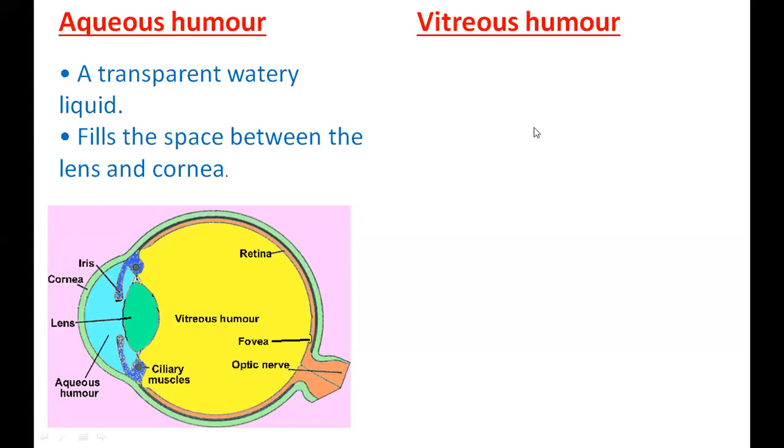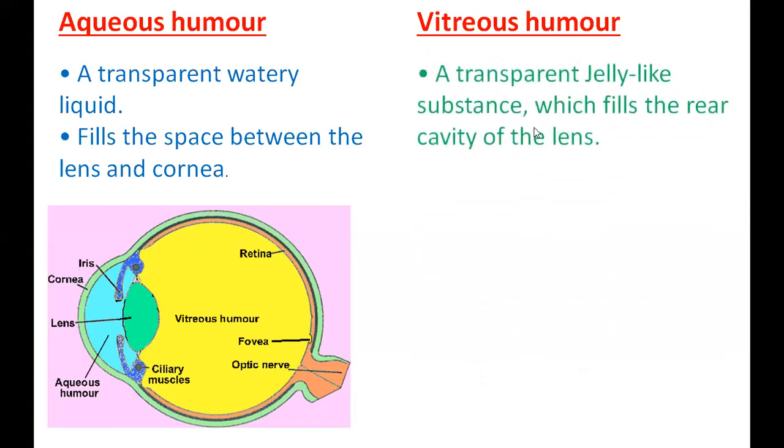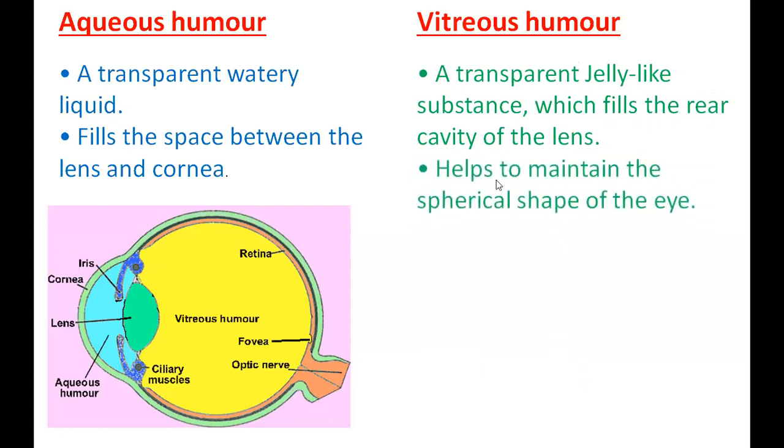That's why they say you have to be very careful. Diabetes is a very dangerous disease. It can do a lot of things. Then the vitreous humor is also a transparent jelly-like substance which fills the rear cavity. Rear cavity means back cavity. Front cavity, back cavity. Front aqueous, back vitreous. Here they have shown the full area in yellow color. So the aqueous humor and vitreous humor help to maintain the spherical shape of the eye.